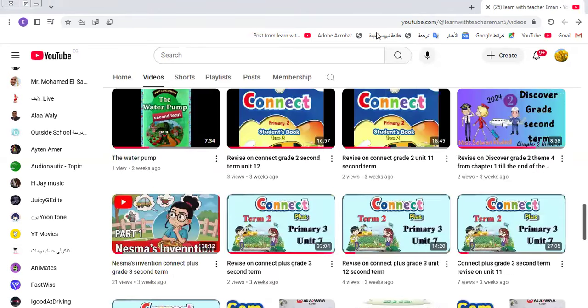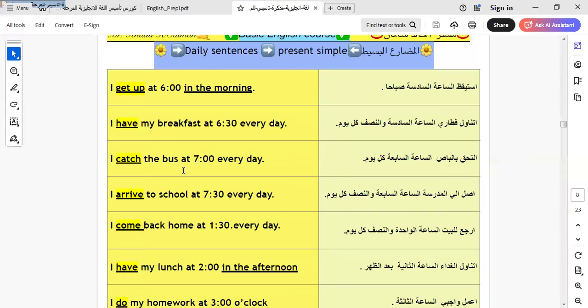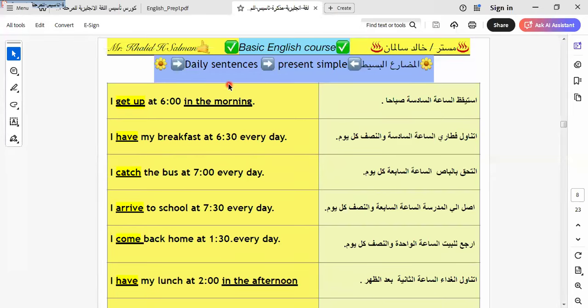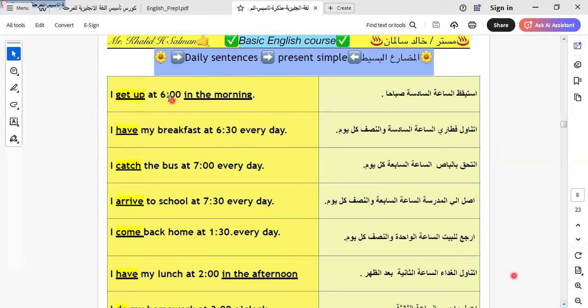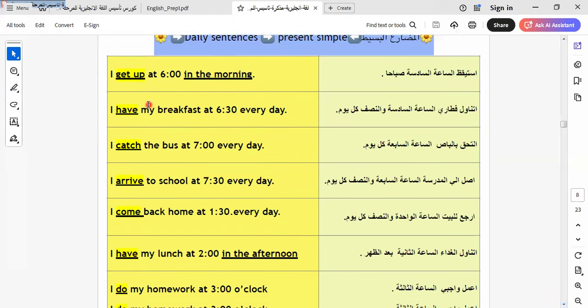Let's go to our lesson today. Today I will explain to you the present simple tense. I would like you to study these sentences with me to know more about the present simple tense. Here we have what is called daily sentences or routine, as we do. I get up at 6 o'clock in the morning. So here, what is this called? This is called the routine. This is used in the present simple form.